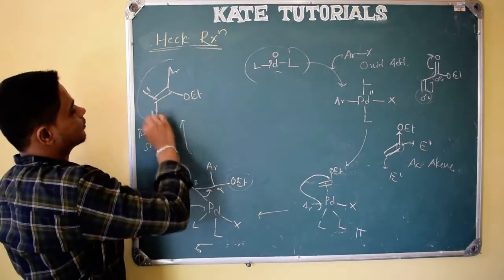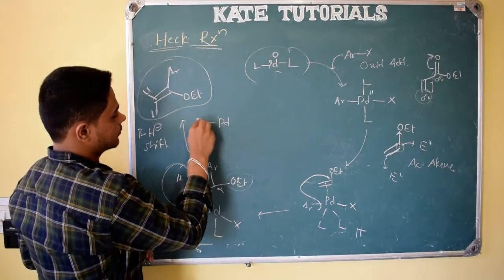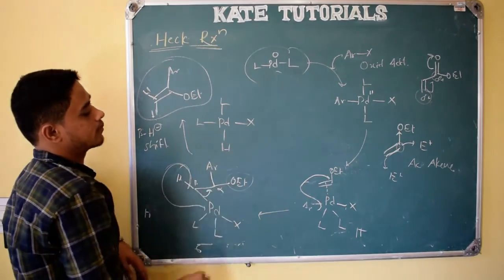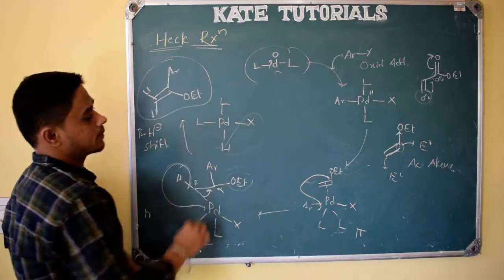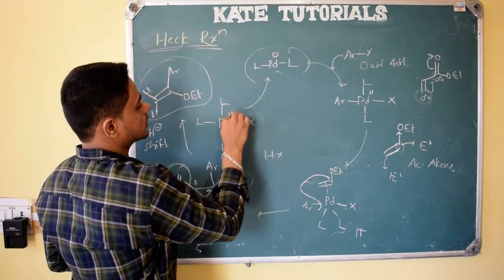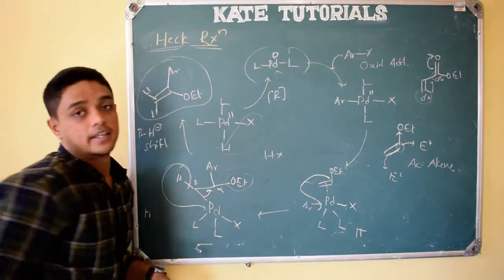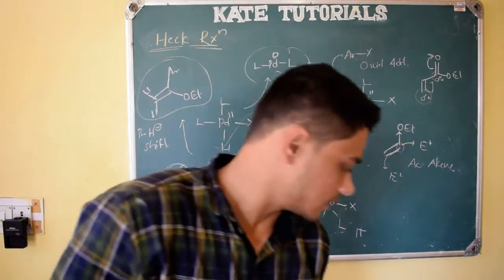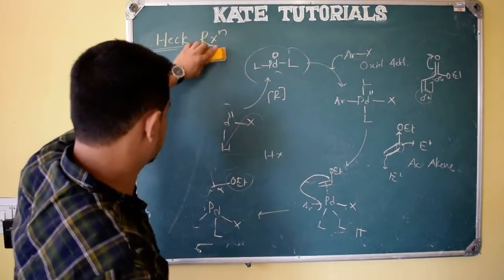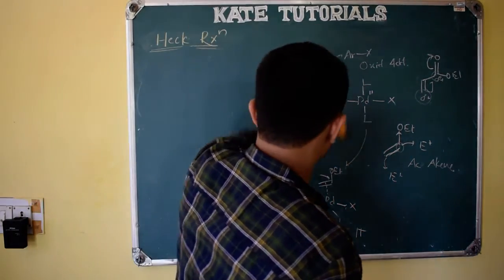So this is the product we get, and here what happened, we got palladium, ligand, halogen and hydride. In the presence of base, HX will be removed, and the catalyst will be regenerated from the +2 oxidation state to the 0 oxidation state. So this is nothing but the reductive elimination reaction, right? So these are the mechanisms for this Heck reaction in the presence of electron withdrawing group and electron donating group,